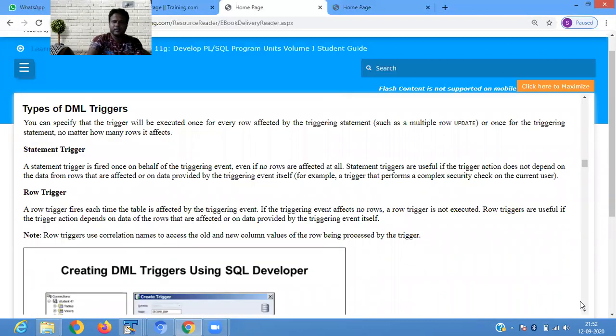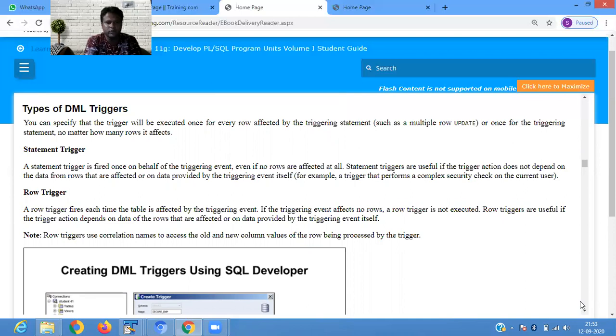Then elaborately I'm saying what the statement level trigger is. A statement trigger is fired once on behalf of a triggering event. On behalf of a triggering event, a statement level trigger is fired even if no rows are affected at all.